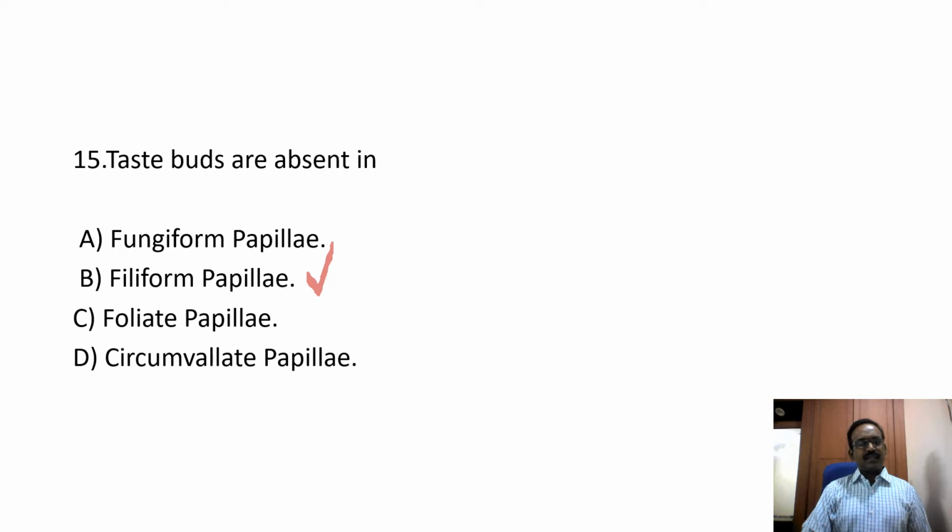We can discuss the other options. Option C, foliate papillae. It contains numerous taste buds in the papilla. The circumvallate papilla, option D. It contains 200 taste buds in each papilla. So the answer is: taste buds are absent in the filiform papillae.